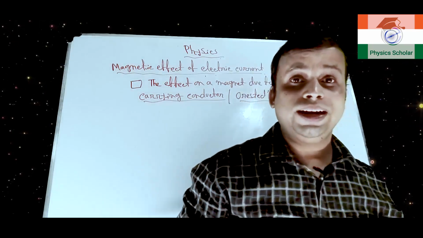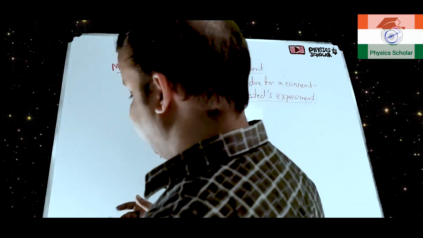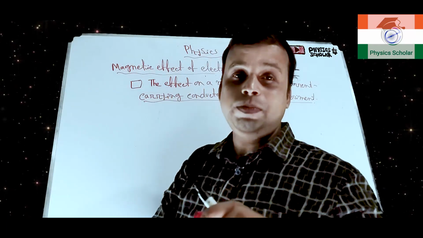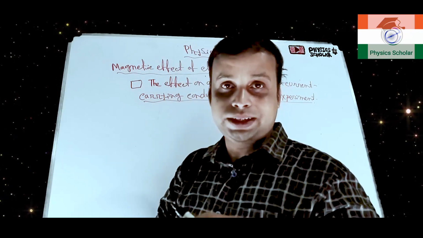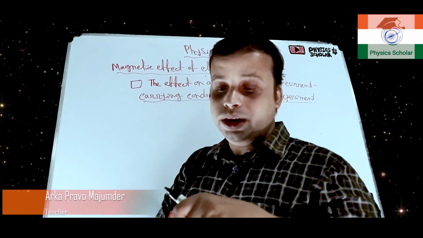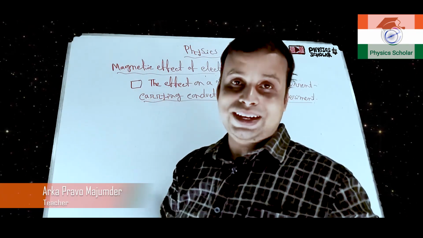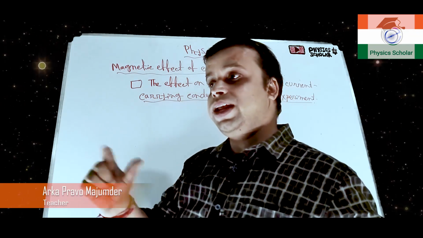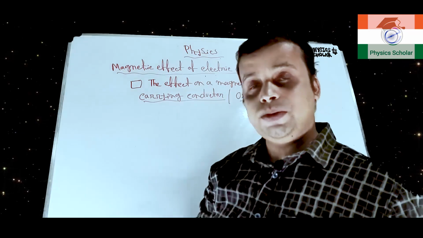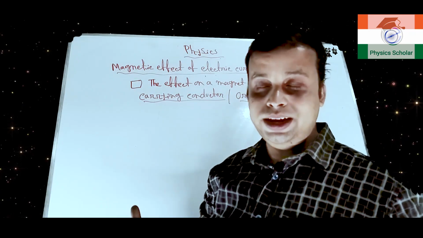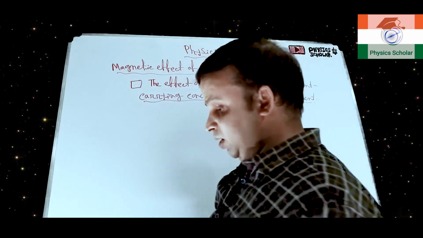So what we can understand: if a conductor is carrying a current, and we keep a magnet, basically a needle magnet, near it or beneath it or above it, then we can see the deflection of the magnet. Clear? When no current is flowing in the conductor, if we keep it there, then no deflection of the magnet will be there. Okay. But when the current is flowing, then we can see a deflection of the magnet. Clear.